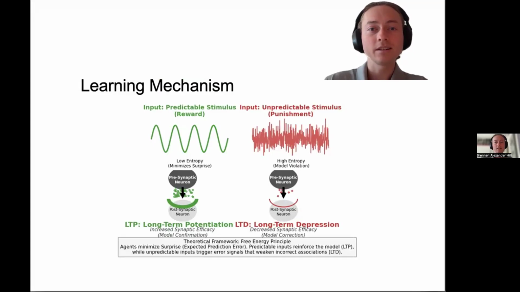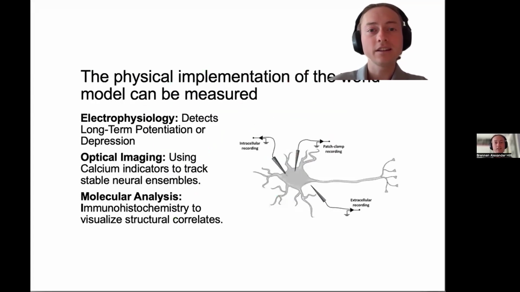A major advantage of this substrate is that we can measure the physical implementation of our world model. We don't simply look at the win rate. Instead, we look at electrophysiology, measuring fEPSPs to detect the actual LTP and LTD in synapses. We can also use calcium indicators to track the formation of stable neural ensembles. And we can perform molecular analysis with post-hoc staining to visualize receptor density changes.